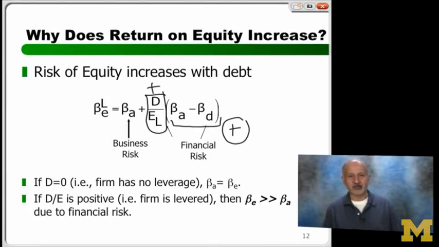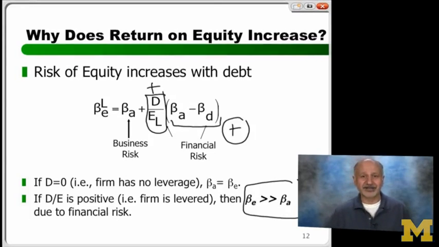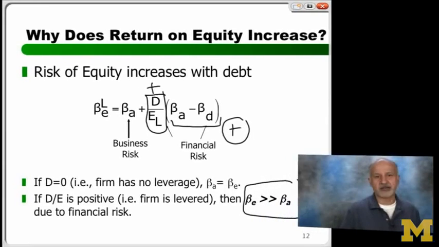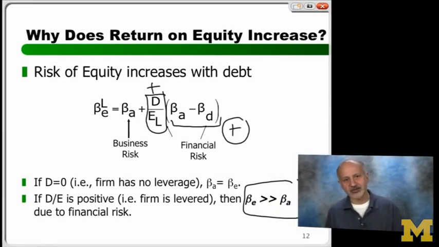So what happens to beta equity? Beta equity starts going up above what? Beta asset as soon as you start taking on leverage. That's the idea of taking leverage. So this equation, by the way, there are very few things in life that are true. And one thing that has to be true is, as you take on more debt, you make your equity riskier. As you make your equity riskier, what should happen to return on equity? It should go up because you're taking on financial risk.